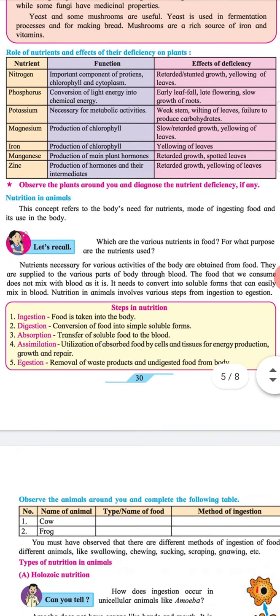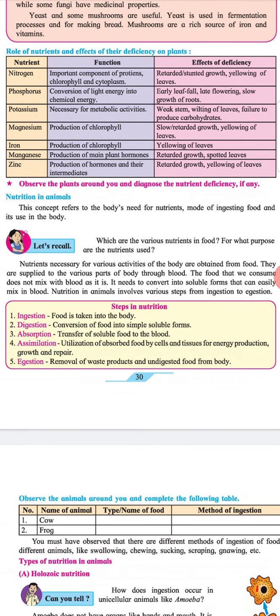Nutrition in animals. This concept refers to the body's need for nutrients, mode of ingesting food, and its use in the body. Let's recall. Which are the nutrients in food? For what purpose are the nutrients used?